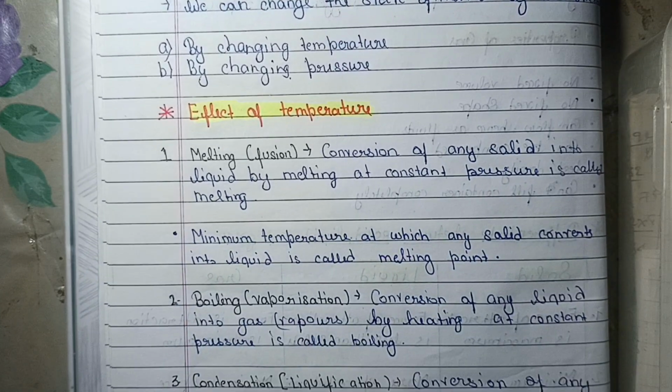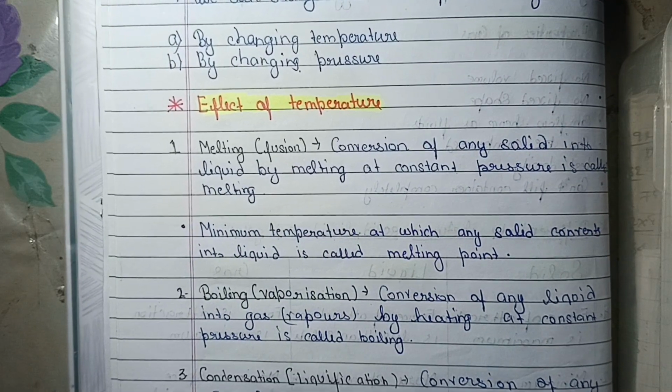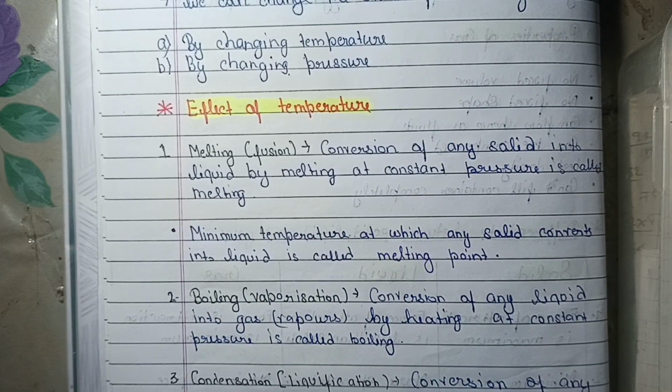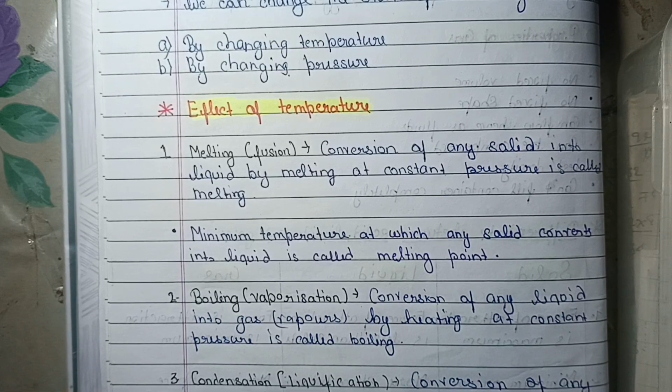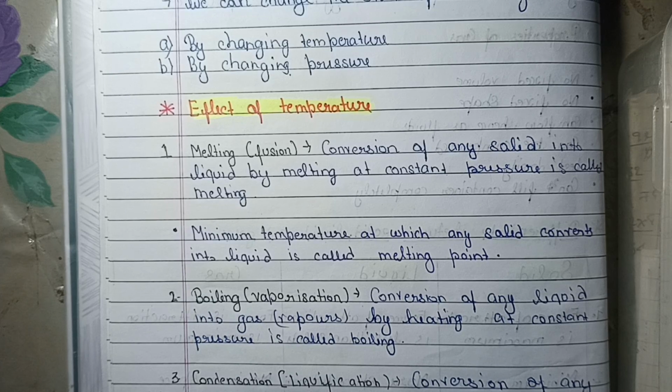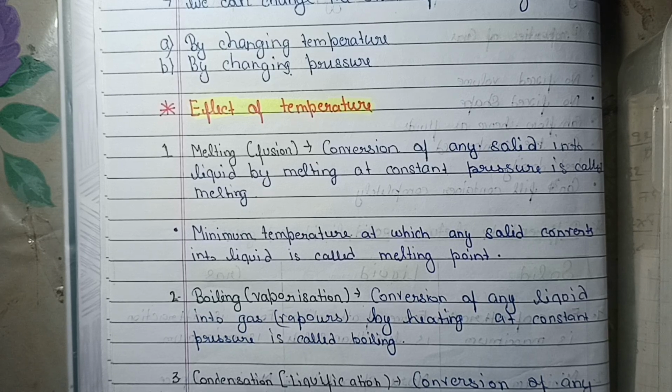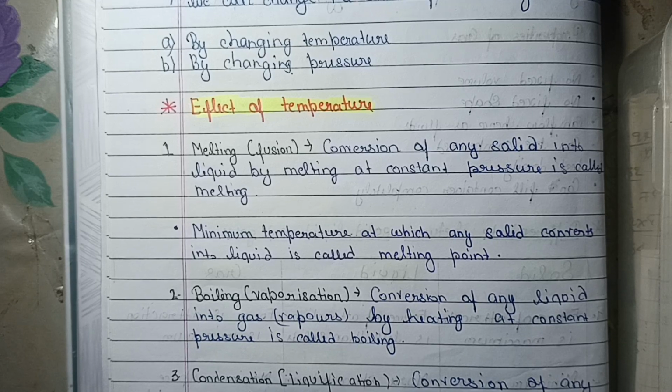Second is the effect of temperature. Our first effect is melting, which we also call fusion. It means the conversion of any solid into liquid at constant pressure is called melting. So this was the definition of melting. Second, the minimum temperature at which any solid converts into liquid is called the melting point.